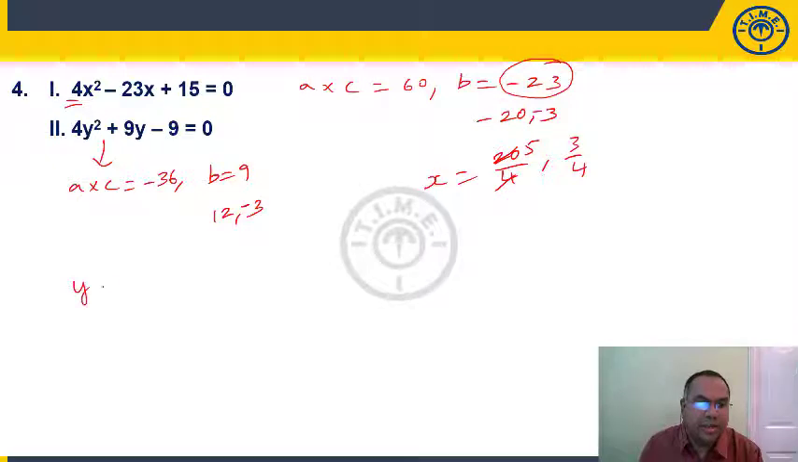So, while writing the roots, we have to change the sign. My plus 12 will become minus 12. We have to divide with the coefficient of y square, comma minus 3 will become plus 3 by 4.